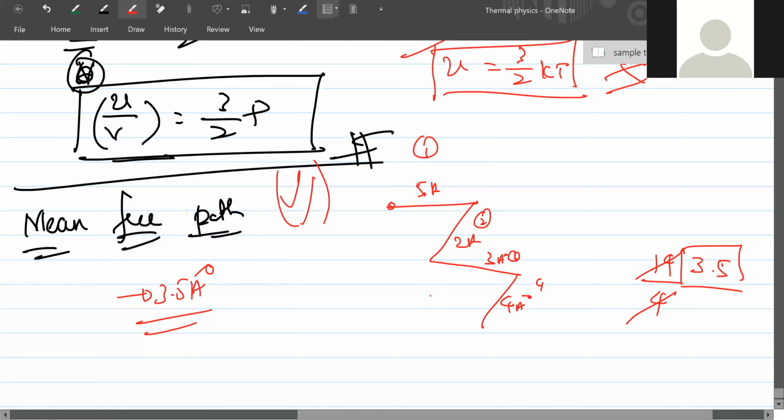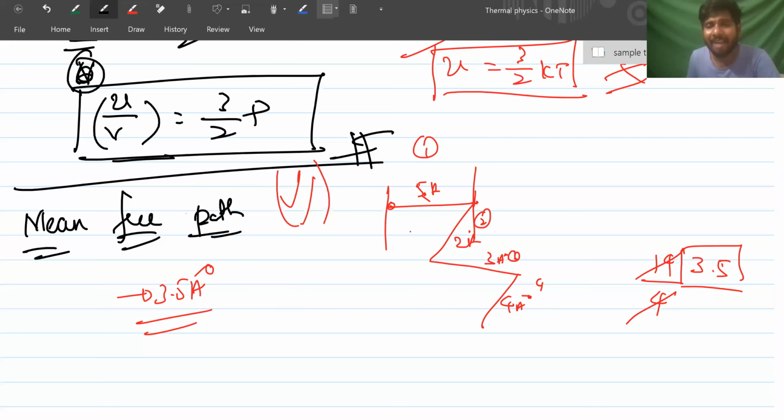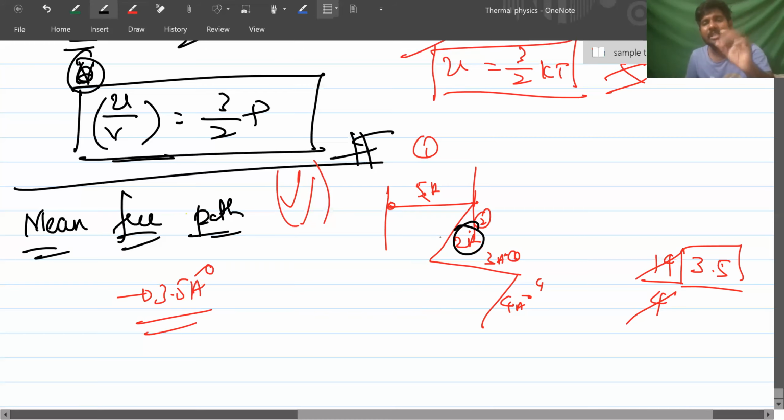The average distance traveled by the molecule between two successive collisions. Successive means between this collision and the next collision. You might say this one is 2 angstroms, but that is not the average. That is the distance for one collision. Average means the total distance traveled divided by the number of collisions. In this example it is 3.5 angstroms.